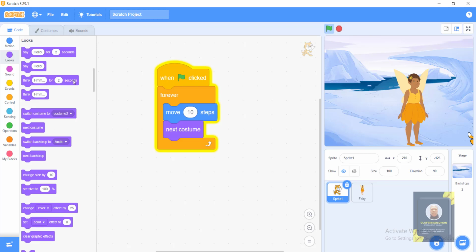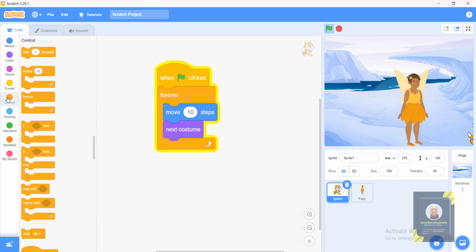Okay, to slow it down, I go to control again, wait 1 second, and that is the time frame for each picture to be displayed. So I can slow it down to like 0.3. So when I drag this cart back, as you can see, this time around it's a little bit slow. Do we see it now?